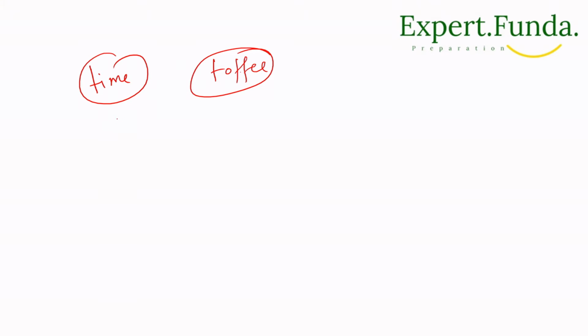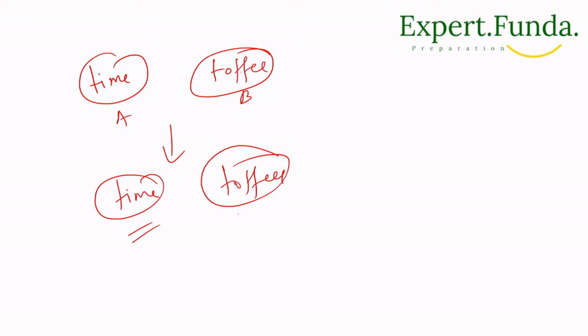This is idea A and this is idea B. So after the swap, what will happen? The same will come: time will come and toffee will come. So these names are already in the idea table.